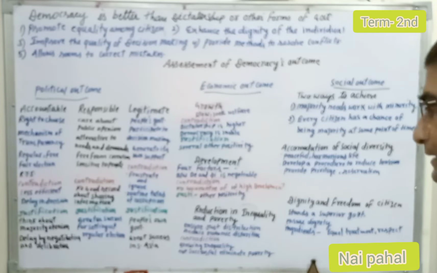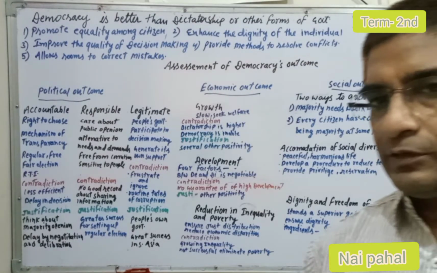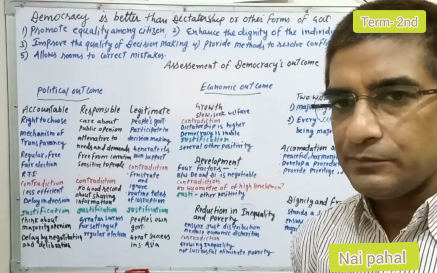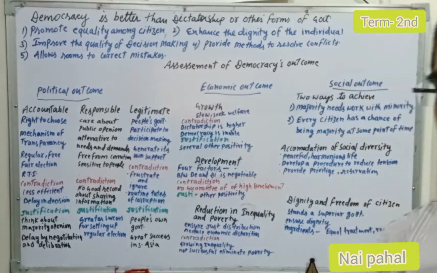Contradictions: we can see that in a democracy there are growing inequalities among the people, and it is not very successful in eliminating poverty. It does not remove poverty in the country completely.